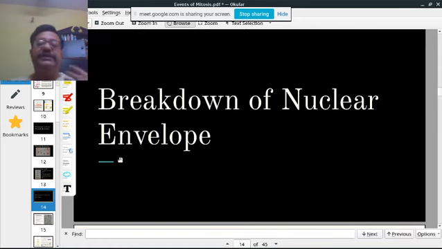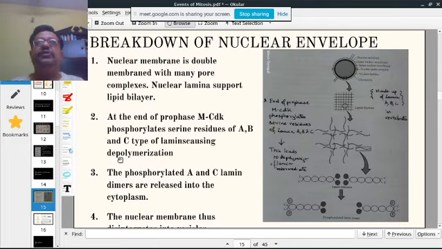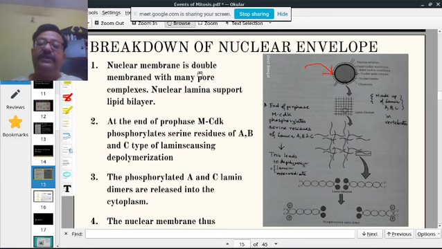The next event which takes place in prophase is the breakdown of the nuclear envelope. As you know, in prophase you have specific cyclins and their corresponding CDKs. Cyclins bind with CDKs and activate them. CDKs are kinases which phosphorylate target proteins. So target proteins are phosphorylated. Similarly, this is the nuclear envelope.